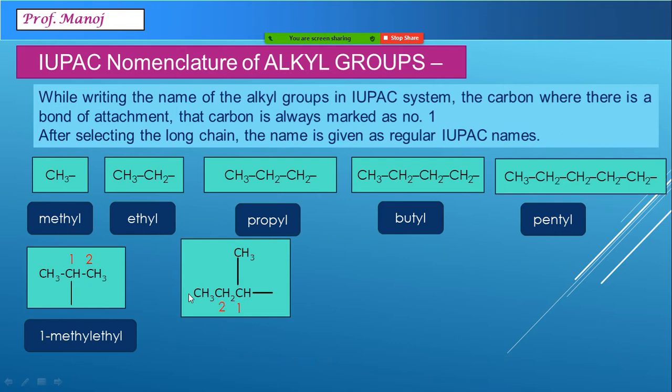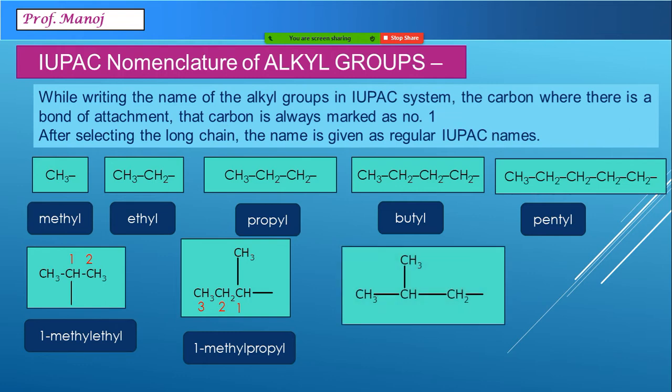So I'm going to get a longer chain over here. So this three carbon chain means it is a propyl chain. And on propyl chain, on first carbon, there is a methyl group present. So it will be named as 1-methyl propyl. Let us try more, see if you are getting the hang of it.